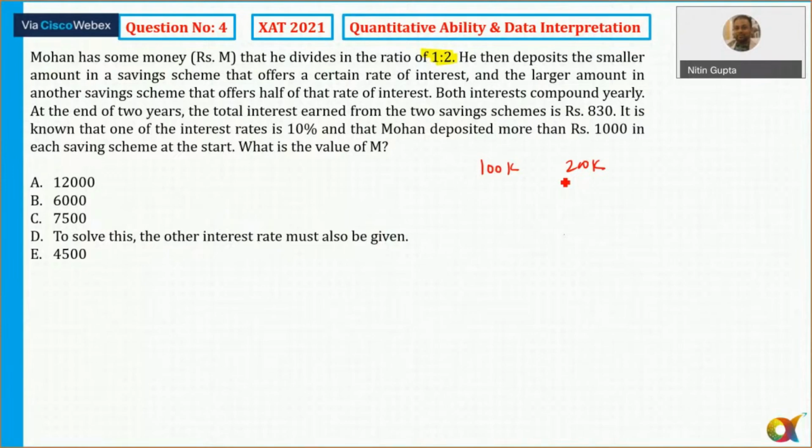So Mohan has some money that he divides in the ratio 1:2. So I can say 100K and 200K. He then deposits the smaller. Yes, it can be done with the help of options. It's also very easy, not a difficult one.